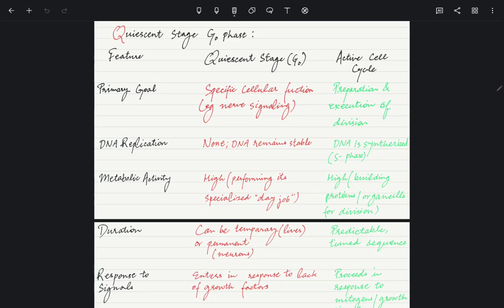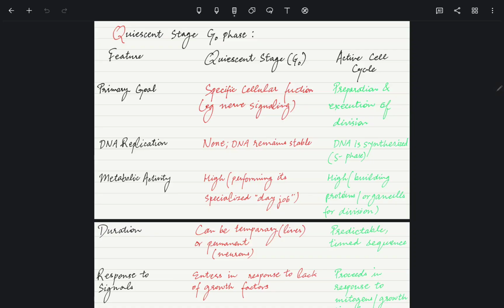Quiescent stage, G naught phase. Feature: quiescent stage, G naught stage, versus active cell cycle. In G naught, the primary goal is specific cellular function, and in the active cell cycle it is preparation and execution of division.